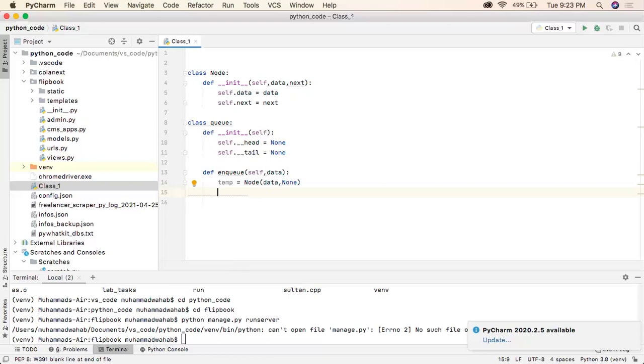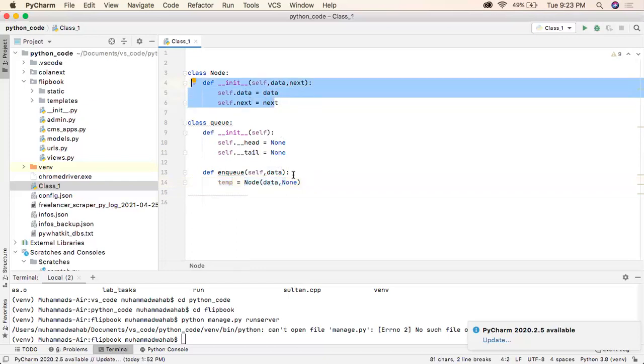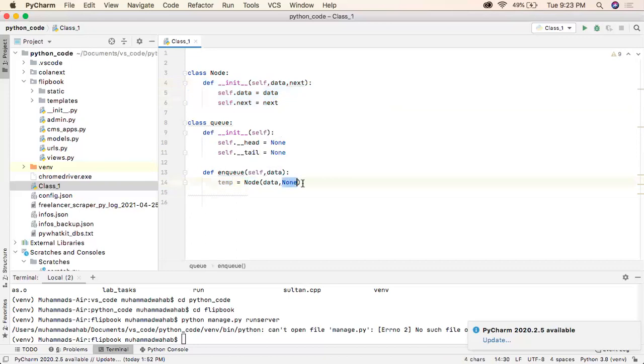That means there will be nothing next to it. So I have assigned the data part to this node class. This object is of class node, with the data value, and the next part will be none because this is going to be the last value. Now I have to check the condition.